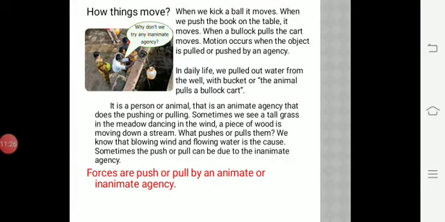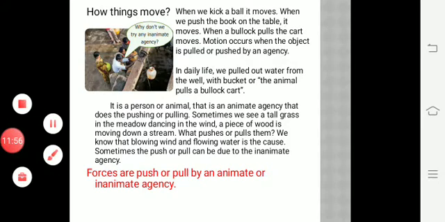So now, how do things move? When we kick a ball, it moves. When we push the book on the table, it moves. When a bullock pulls the cart, the cart moves. Motion occurs when the object is pulled or pushed. In daily life, we pull water from the well with a bucket, or an animal pulls a bullock cart. So it may be a person or it may be an animal.